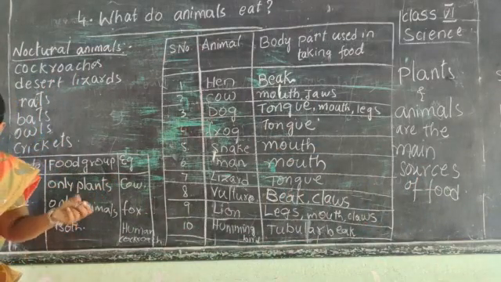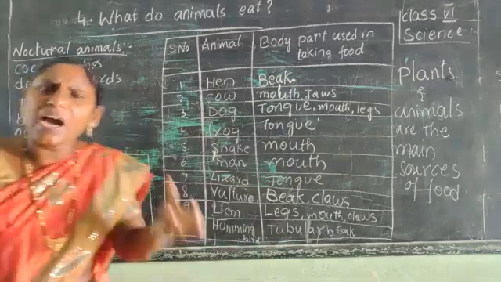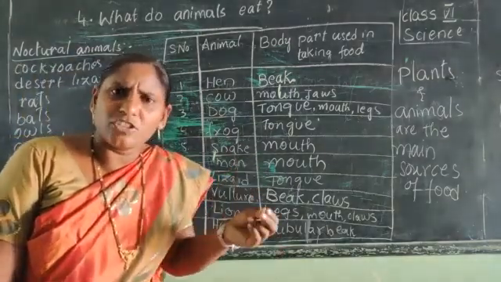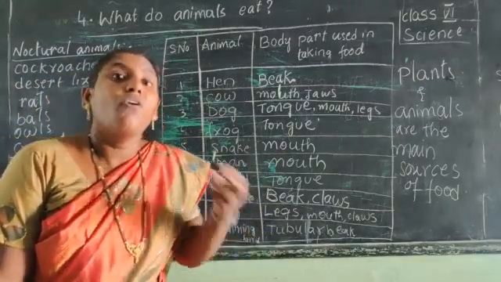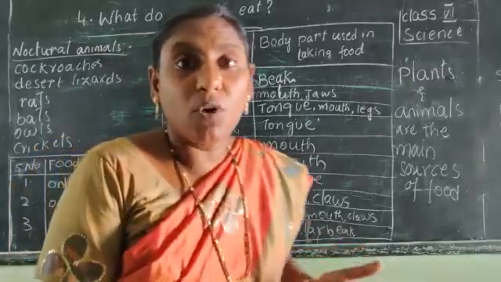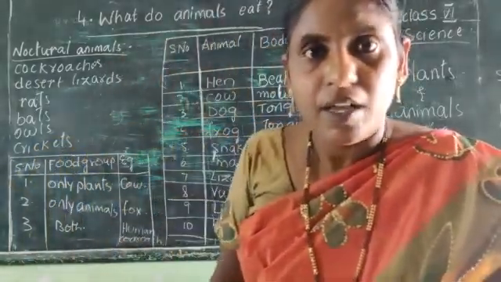The animals which eat only plants, the animals which depend on plants for their food, are called herbivores. What is that, children?